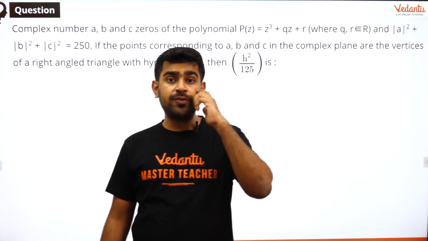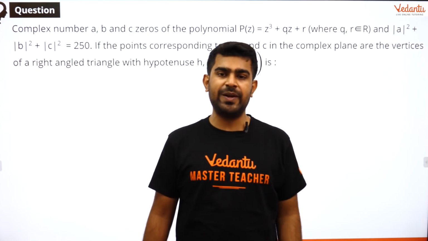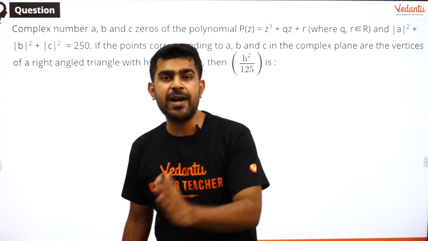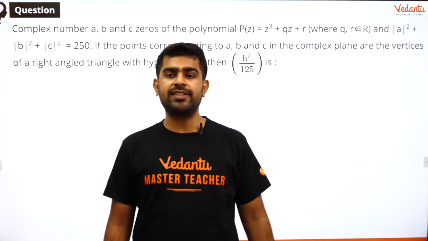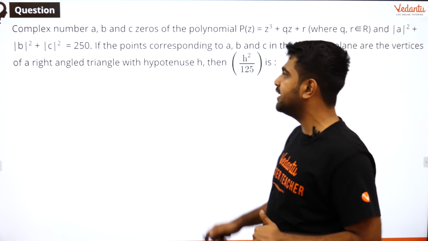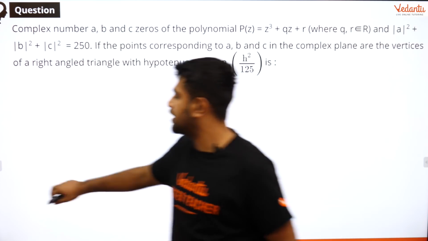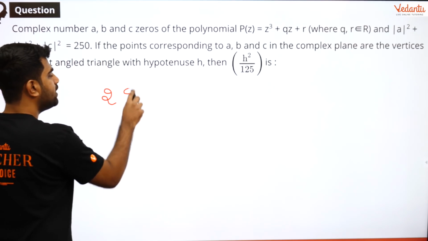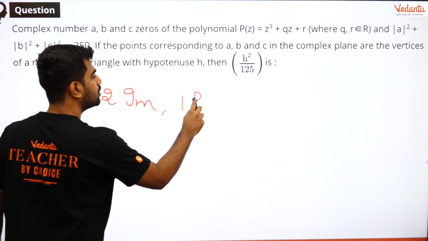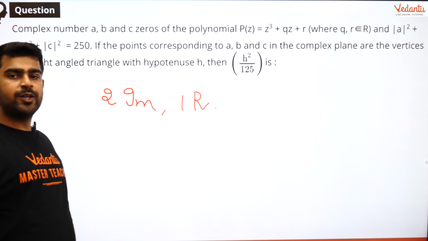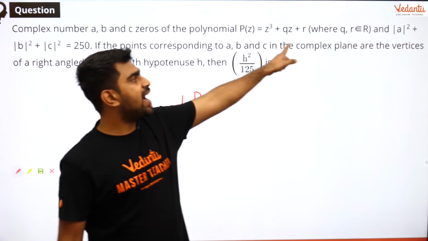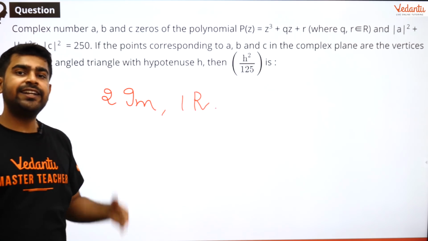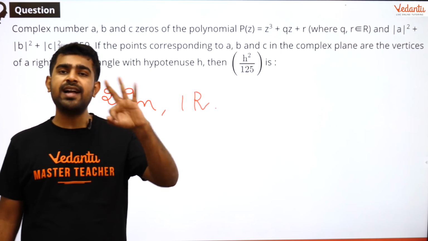If you want to find out the roots of this cubic equation, you know that the imaginary roots are going to occur in pairs. So you will be having 2 imaginary roots and 1 real root. And why do I say that? Because here Q and R belong to real numbers. It is not possible to have 3 imaginary roots.